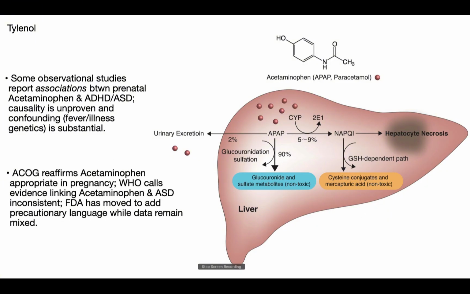The ACOG reaffirms appropriate use in pregnancy, WHO classifies the evidence as inconsistent, and the FDA now uses cautious language due to mixed data. Vaccines remain biologically and epidemiologically unrelated to autism.